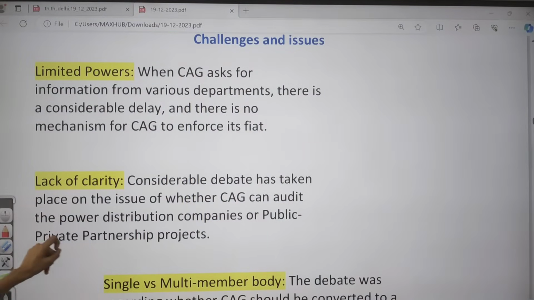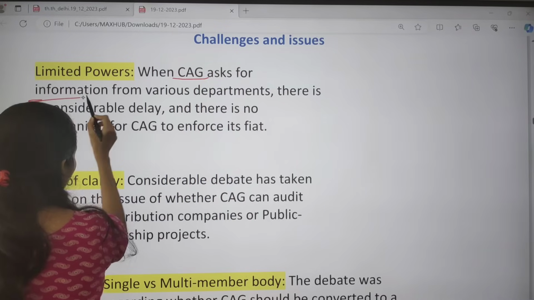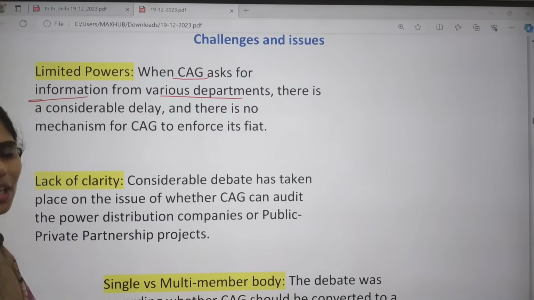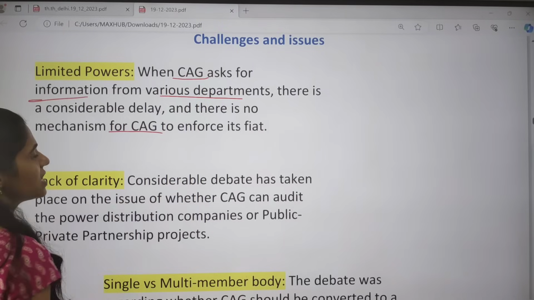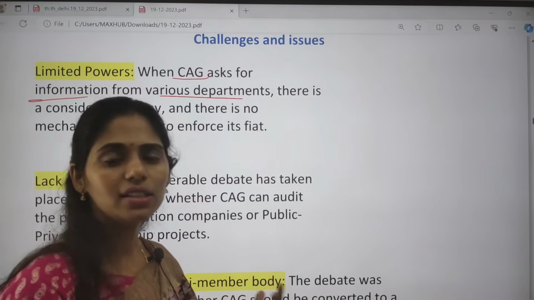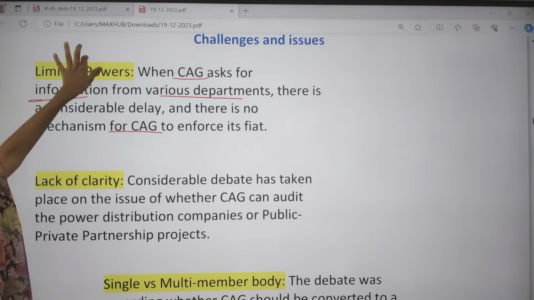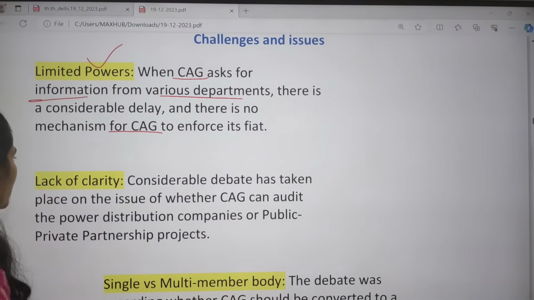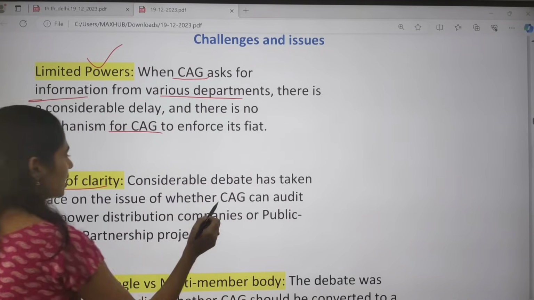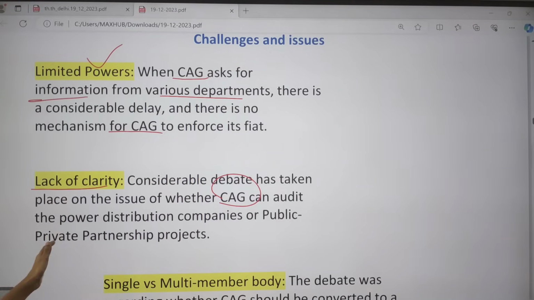And what are the challenges it is facing? There is limited power given to the CAG. The CAG asks for information from various departments, but sometimes there is delay in providing the information, and there is no mechanism for the CAG to enforce against the information delay. Because of this, we can say it has limited power. Next, there is lack of clarity. There is no considerable debate taken regarding the CAG, because the CAG's purpose is just audit, so it will not be taking any debates.